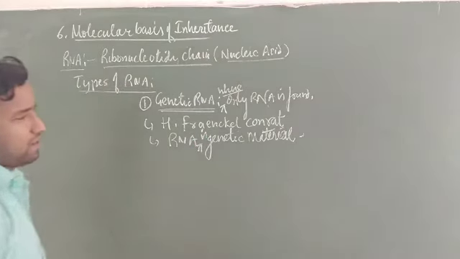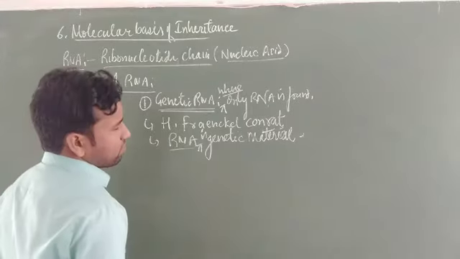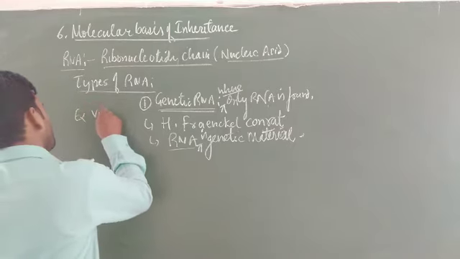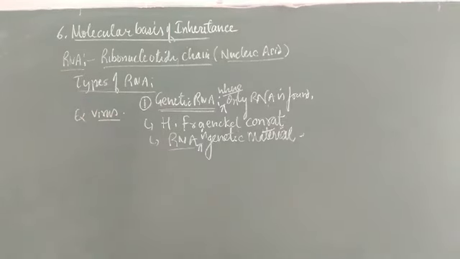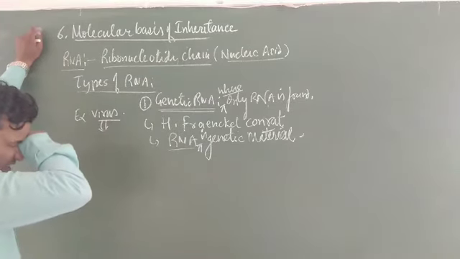Why is RNA a genetic material? Because in those organisms only RNA is found. What type of organism? Especially some viruses, where RNA is found as the genetic material and no DNA is found. Due to the absence of DNA, the RNA in that case, in viruses, acts as the genetic material.